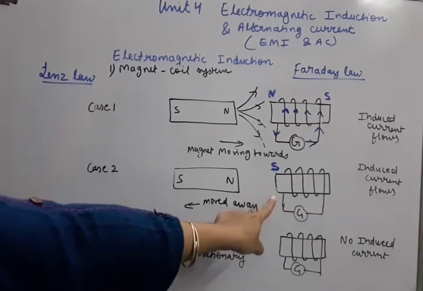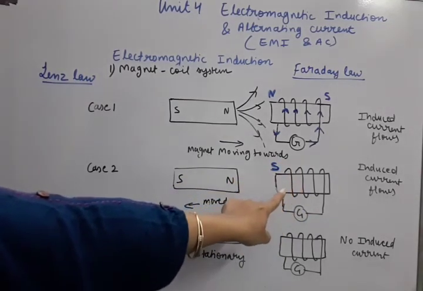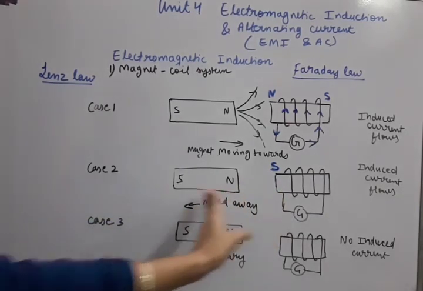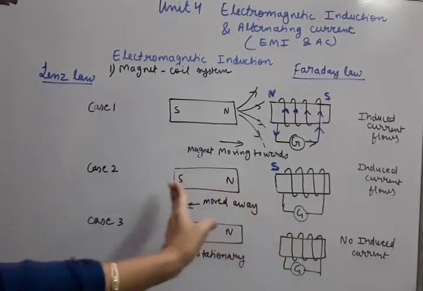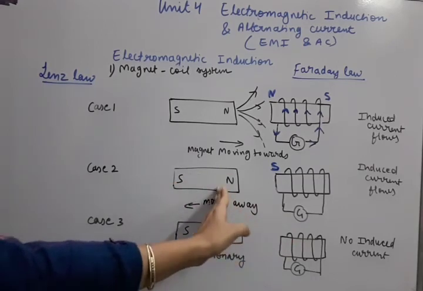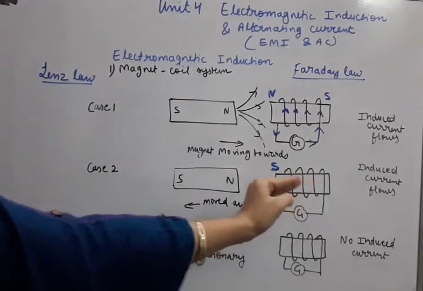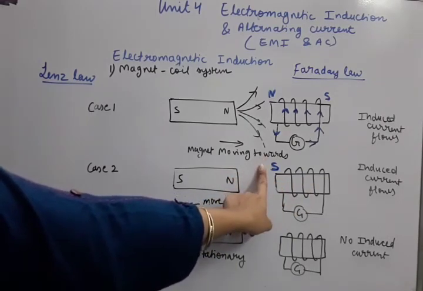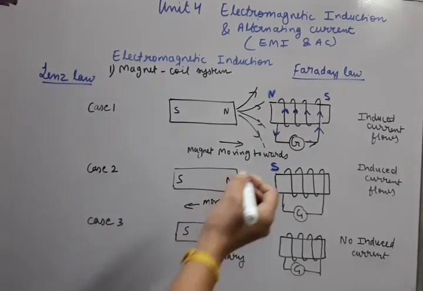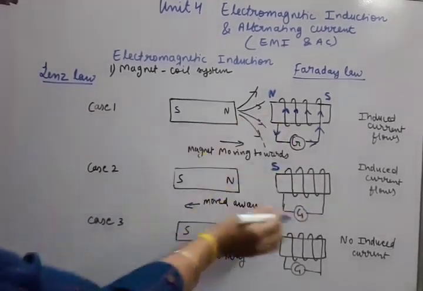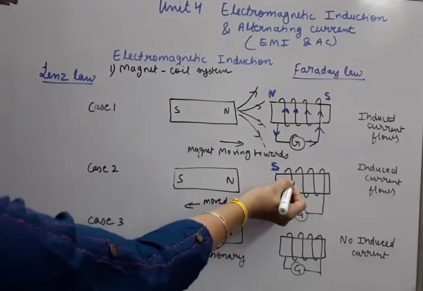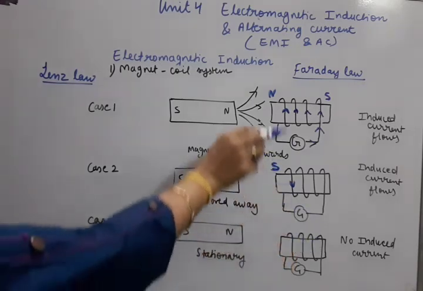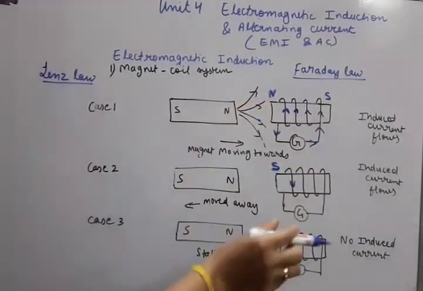Now Lenz law says that this current should be such that it should always oppose the cause due to which it is produced. The cause was N moving away. We have moved N away. So opposing the cause means N should come closer to this coil. That is possible only when this face of the coil is south pole. South pole means here the current direction will be clockwise. Okay, clockwise means here downward. You see, this way the clockwise current will flow.